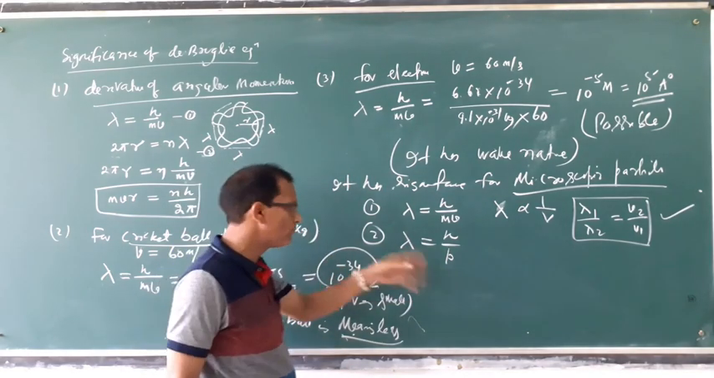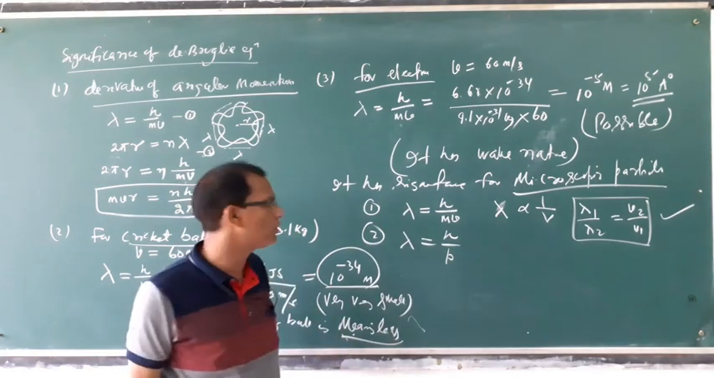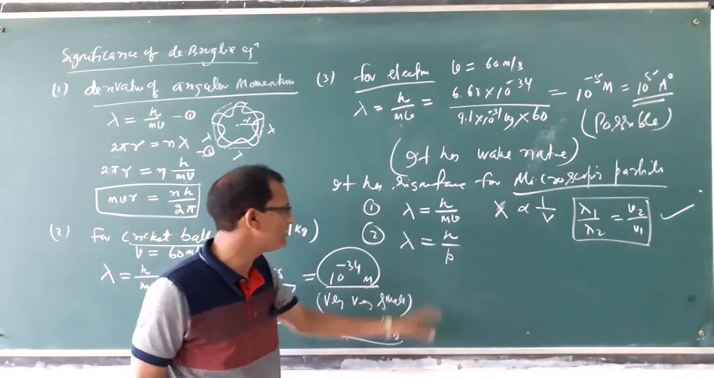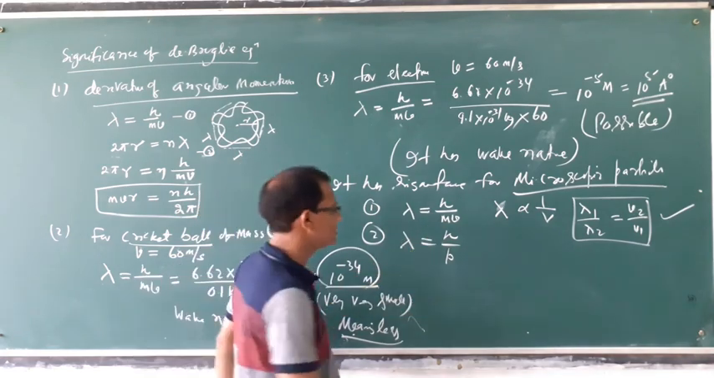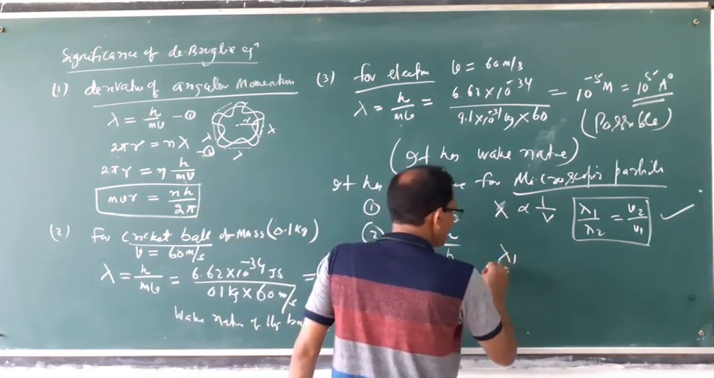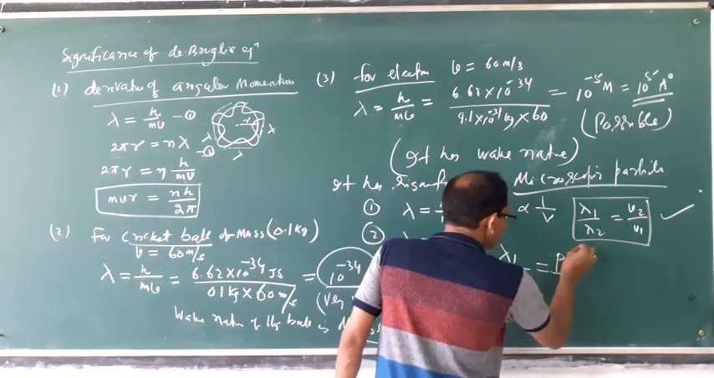If it cannot move, the momentum is zero. Velocity 0 means momentum 0. As a particle has velocity, it has momentum. Lambda is equal to h by p. Similarly, lambda 1 by lambda 2 is equal to p2 by p1.